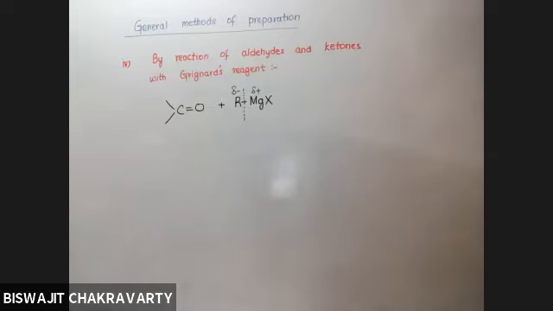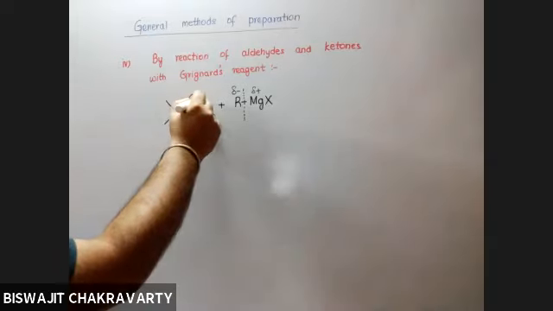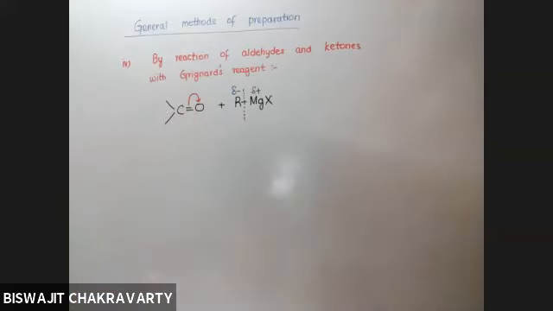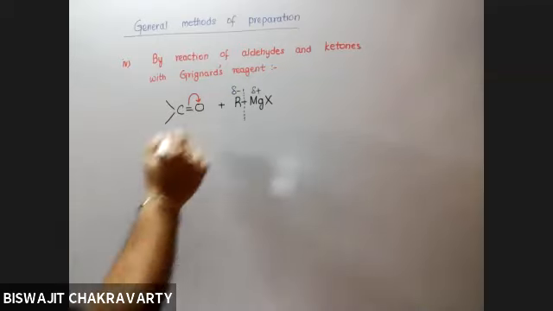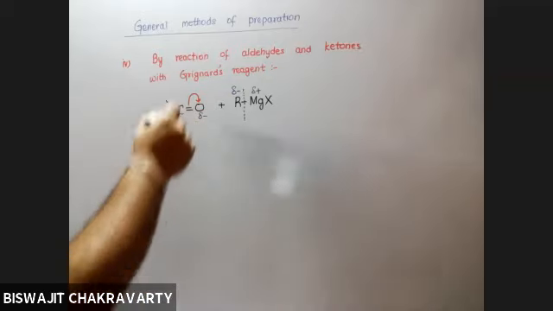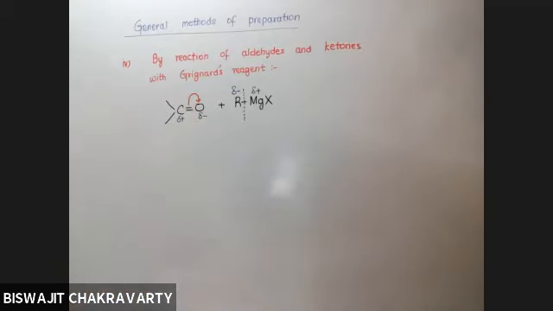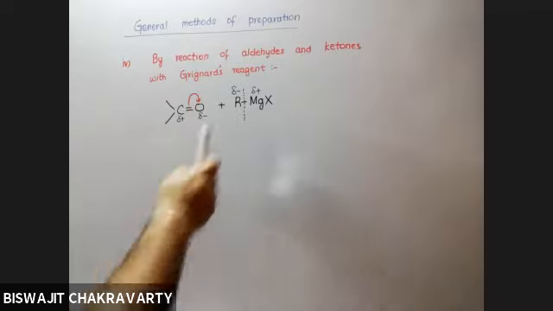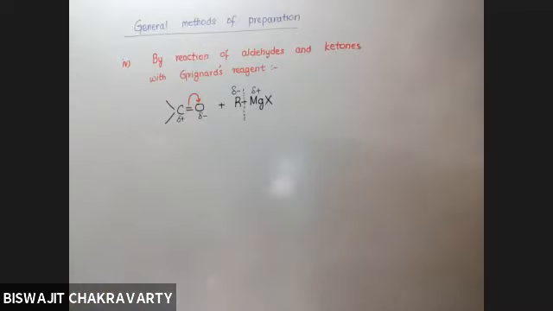Now, out of these two, oxygen is more electronegative. So oxygen will develop partial negative charge. Carbon will develop partial positive charge. But this bond is not going to break down completely because there are two bonds. This bond is completely breaking down because there is a single bond.